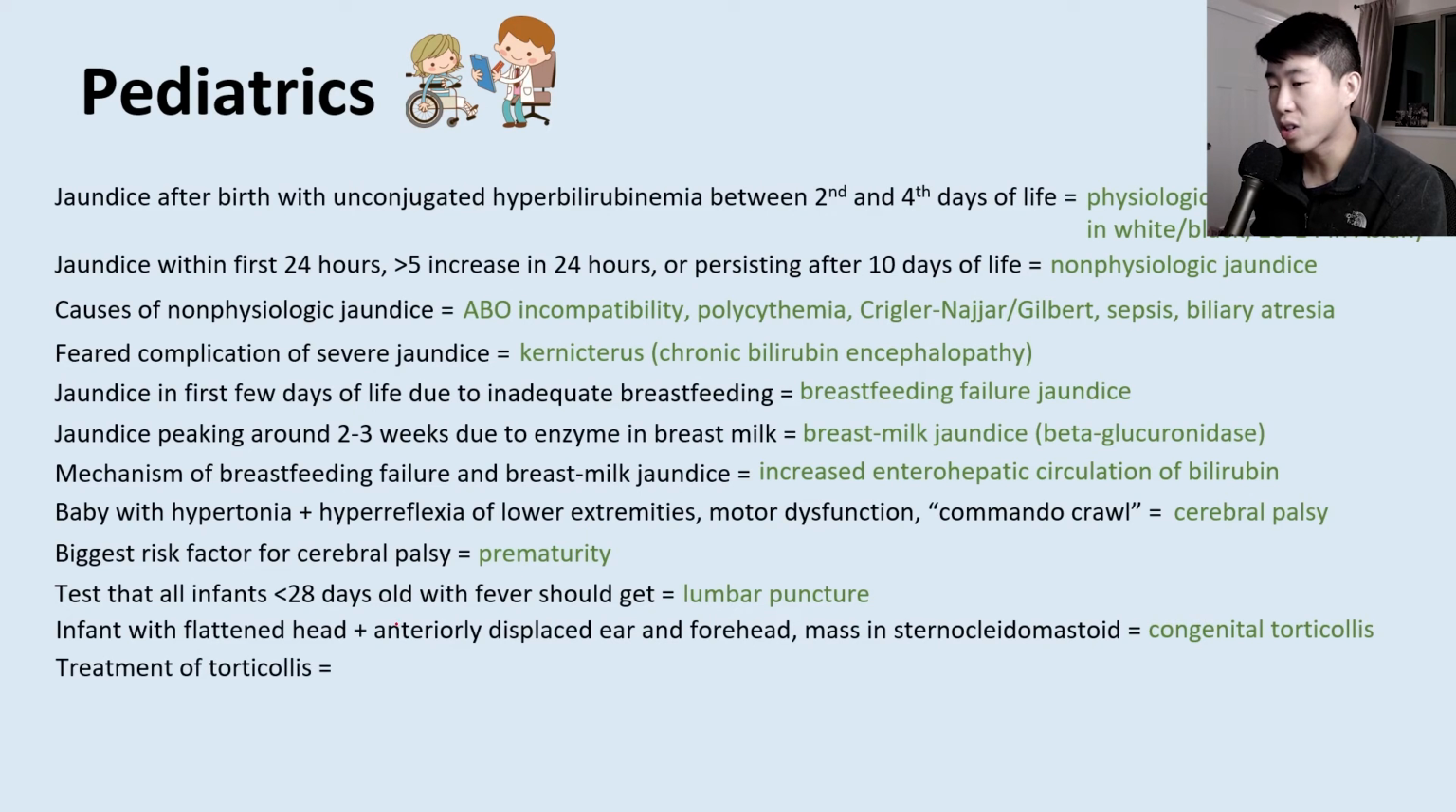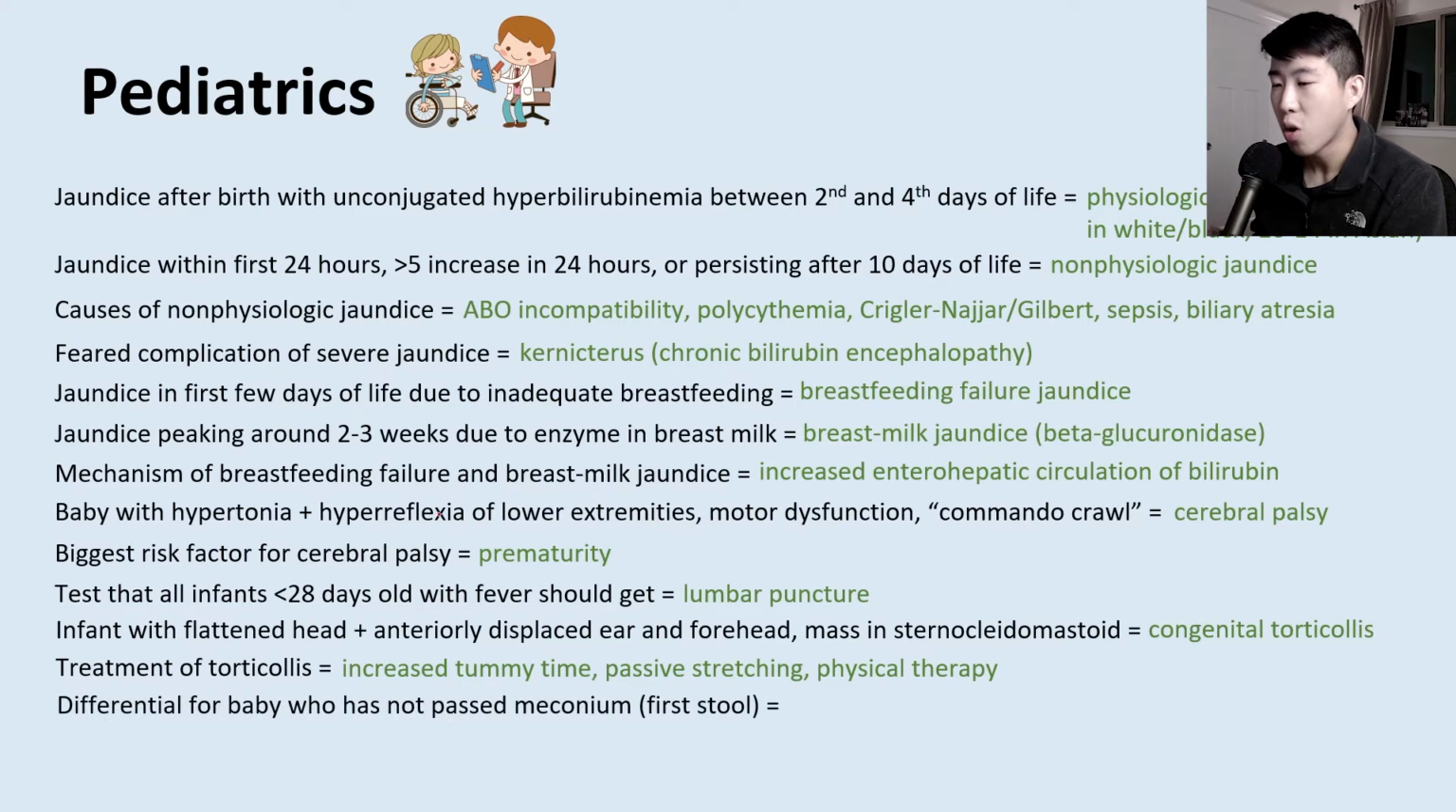The treatment of torticollis is going to be increased tummy time because you're relieving some of that pressure on the back part of their occipital bone. You do passive stretching and physical therapy. What is the differential for a baby who has not yet passed meconium or their first stool?